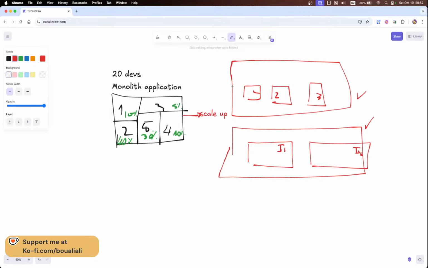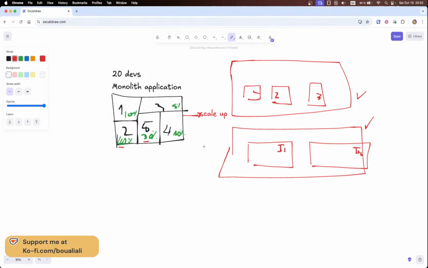But now let's talk about a different situation. With monitoring, we can notice that, as we mentioned here, we might have load on only 2 modules. But scaling the whole application, having 3 instances or even more, increases the budget, the amount of money that we need to pay for this scale up.